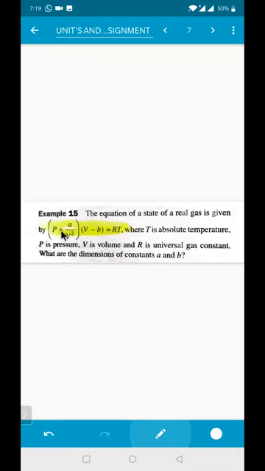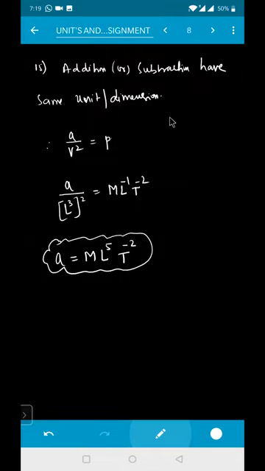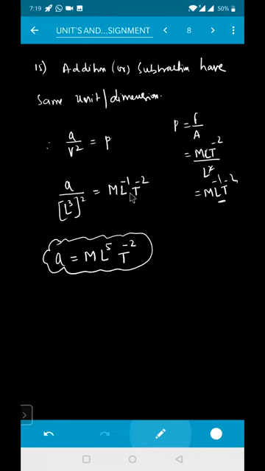Isn't it? So in this one, P plus A by V square means P must be equal to A by V square. P is nothing but pressure. What is the pressure dimension? Because pressure is equal to force by area. The dimension of force is M into L T to the power minus 2, divided by area, which is L square. This L square will get cancelled. So it is M L to the power minus 1 T to the power minus 2. This is the dimension of pressure. So the dimension of A is M L to the power 5 T to the power minus 2. Is it clear? Yes, sir. The same way, V minus B means what?